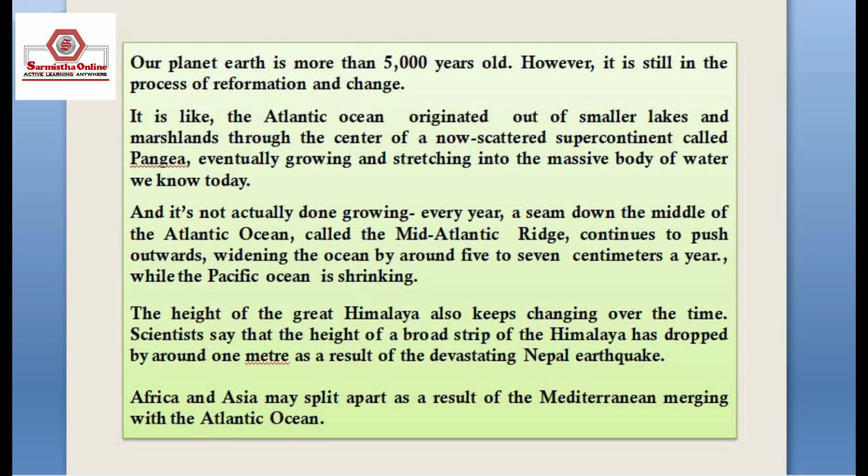The scientists say that the height of a broad strip of the Himalayas has dropped by around 1 meter as a result of the devastating Nepal earthquake. Africa and Asia may split apart as a result of Mediterranean merging with the Atlantic Ocean.